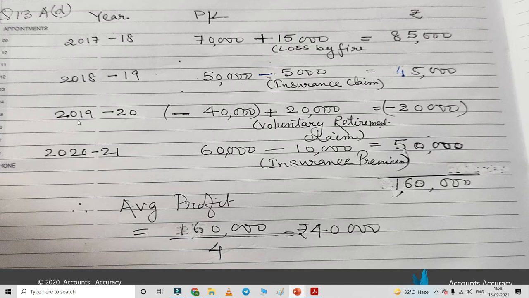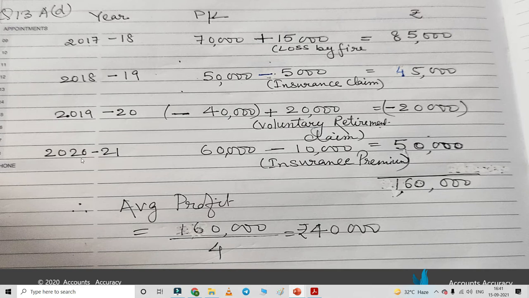Then in the next year, 2019-20, the profit is given in minus because the profit is not there. It's a loss of 40,000, and in that we need to add the voluntary retirement claim, because as it's minus, the amount of voluntary retirement needs to be added. When we add 20,000, the balance still remains negative, that is minus 20,000.